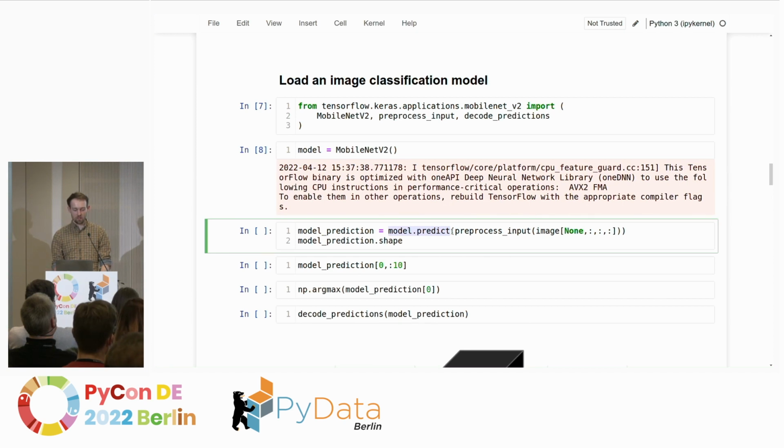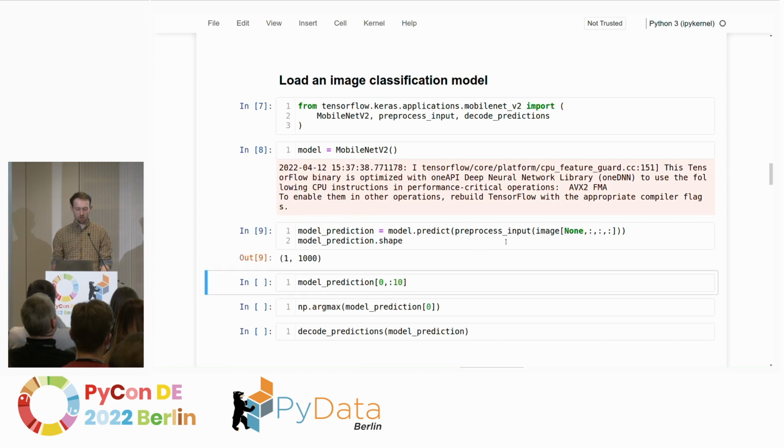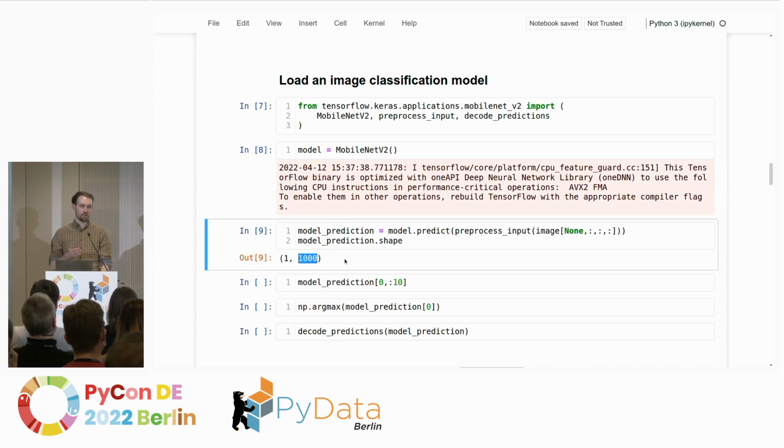And this is just the model.predict function, which we're calling. There's also a preprocess input function, which just comes along with that model. It takes care of rescaling the image. It's not really relevant to us, because for us, it's a black box, right? We shouldn't know anything about that. We just get the promise that whenever we put in an image, we'll get a prediction out. And the prediction in that case is a vector of length 1,000. So we put in one image, which is why we just have one output. And then we have these 1,000 numbers, and that's the prediction. So for each of the 1,000 classes that the model can distinguish, we have one entry in that vector.